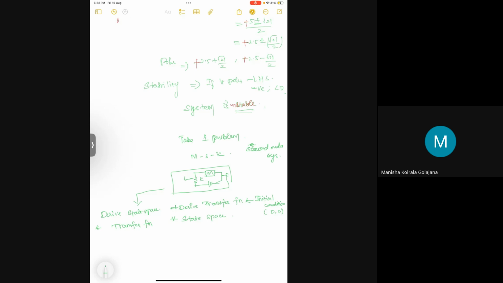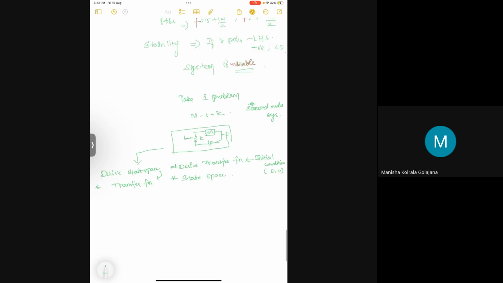But always remember, when you convert a state space to a transfer function, you should assume the initial conditions are 0, 0. If the state space representation has not mentioned that the system has been defined at initial conditions 0, 0, there is no point in converting it to a transfer function, because a transfer function in nature represents a system at its 0 initial conditions, right?